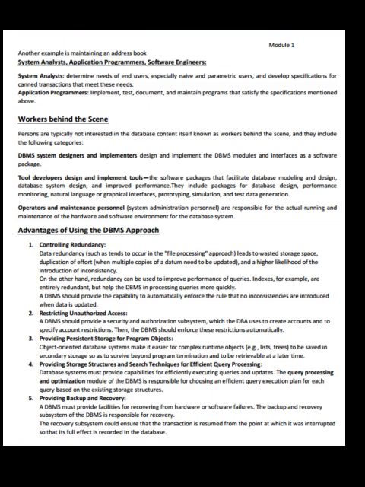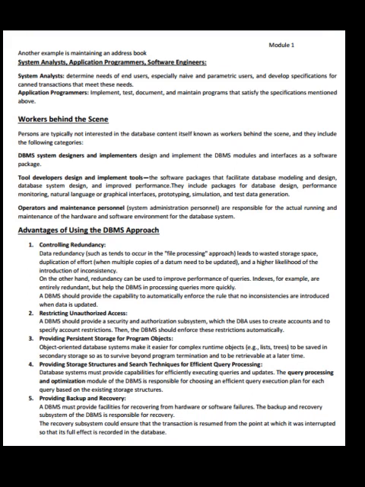Workers behind the scene. Persons who are typically not interested in the database content itself are known as workers behind the scene, and they include the following categories. DBMS system designers and implementers design and implement the DBMS modules and interfaces as a software package. Tool developers design and implement tools, the software packages that facilitate database modeling and design, database system design and improved performance.